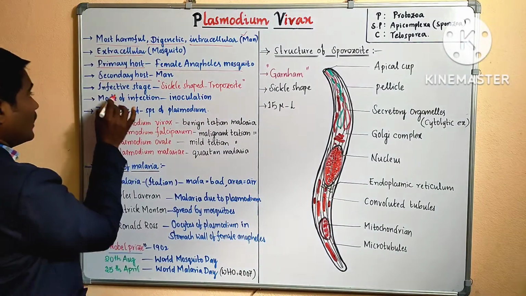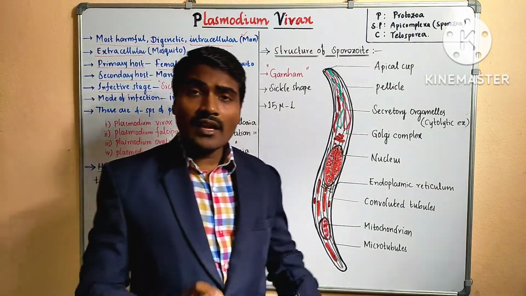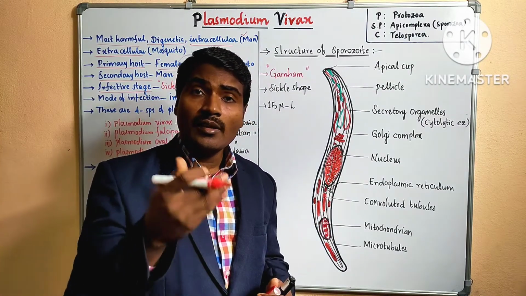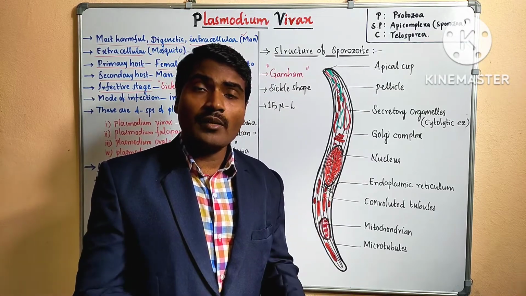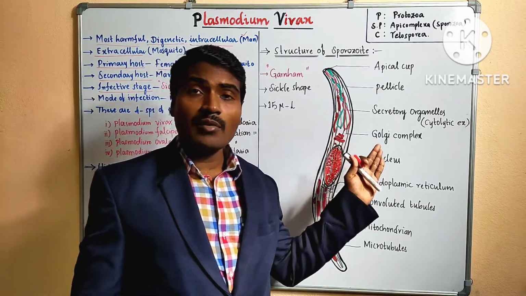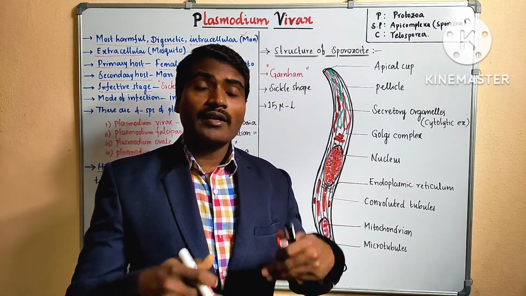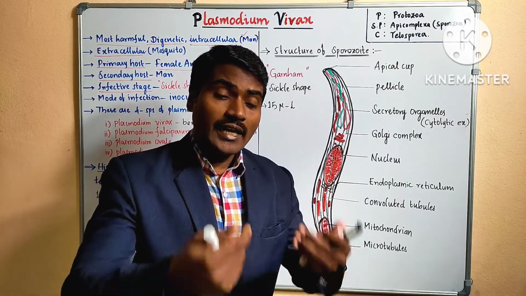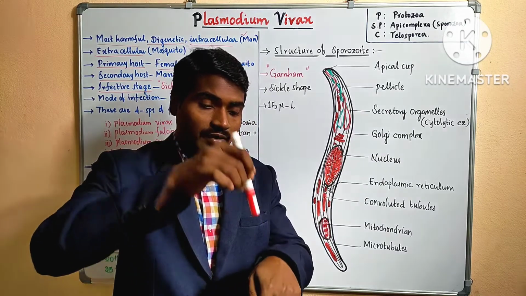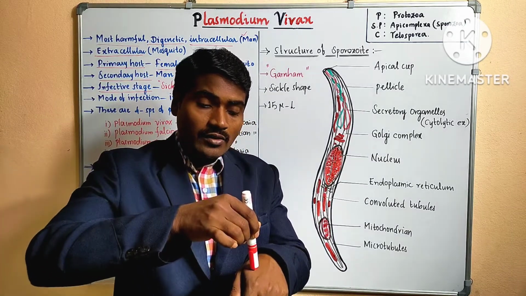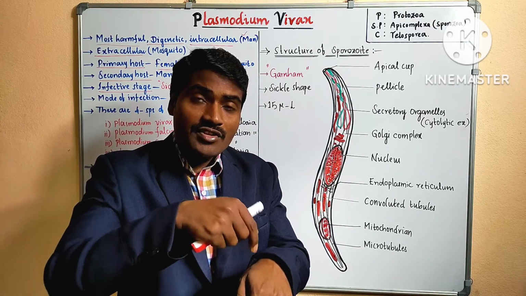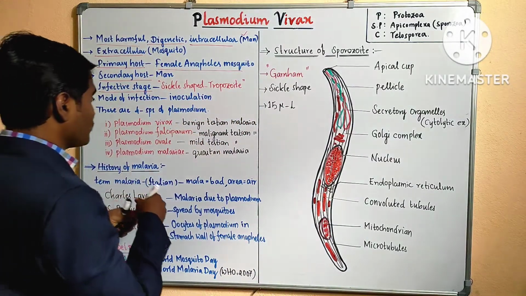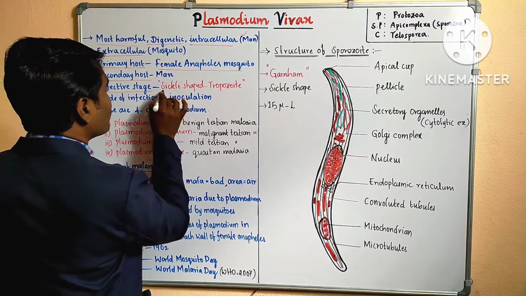Now, the infective stage. There are different stages of this Plasmodium. The pathogen or parasite has different stages: trophozoite, schizont stage, merozoite, cryptozoite. The precystic stage is in Entamoeba histolytica, not here. At which stage does it enter our body? For example, if a mosquito bites here, at which stage are the parasites entering our body? That is called the infective stage. Most important: the sickle shaped sporozoite stage.